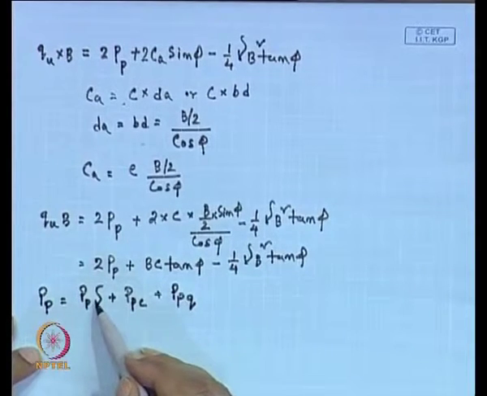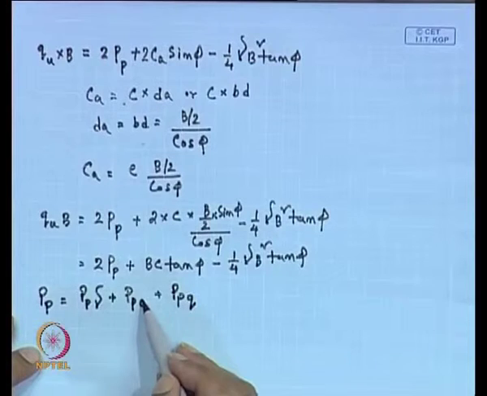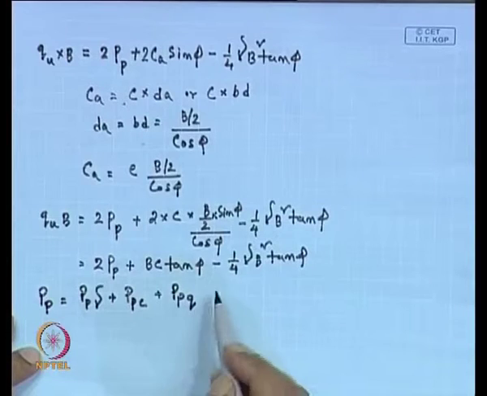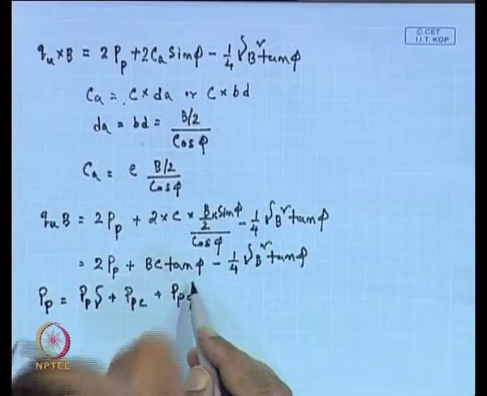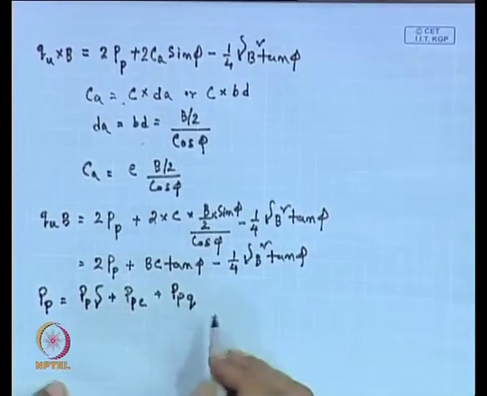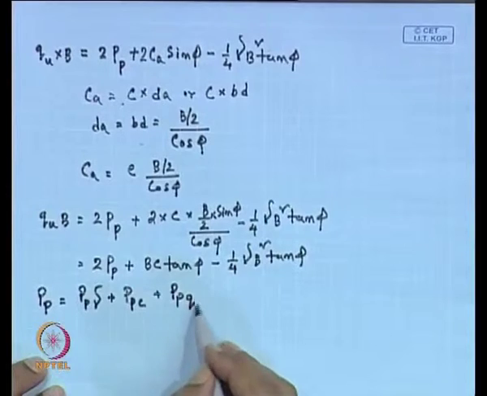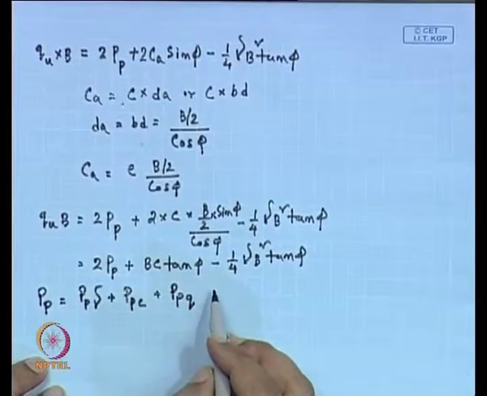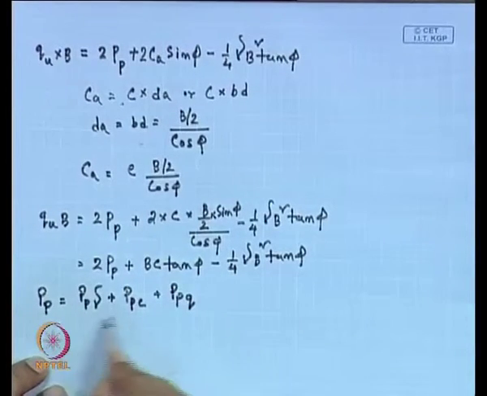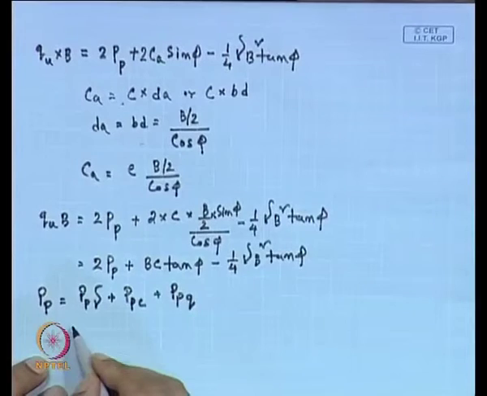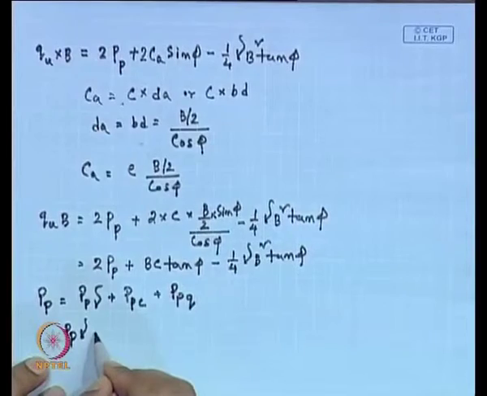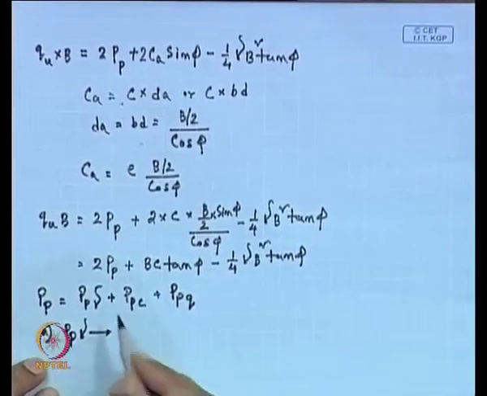One is for the weight of the soil, that is gamma, C is due to the cohesion, and Q is due to the surcharge. So, that surcharge we have considered here for this part. So, this Q is the surcharge that we have considered here. So, that means this Q is replaced by the surcharge, that means gamma d f into gamma. So, now here we will get this P p gamma. So, first component is P p gamma.